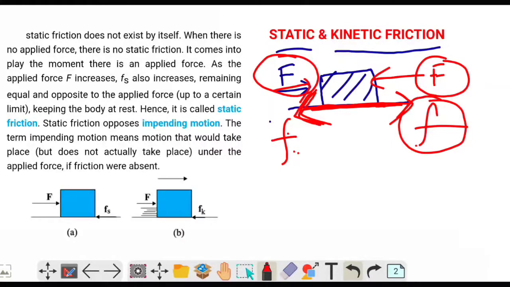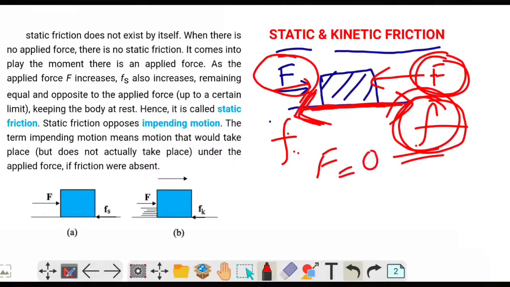Okay. Now this force will come into play only when there is an external force. If the external force is zero, if there is no external force, in that case the frictional force is also zero. Okay. So that is what is written here. See, static friction does not exist by itself.